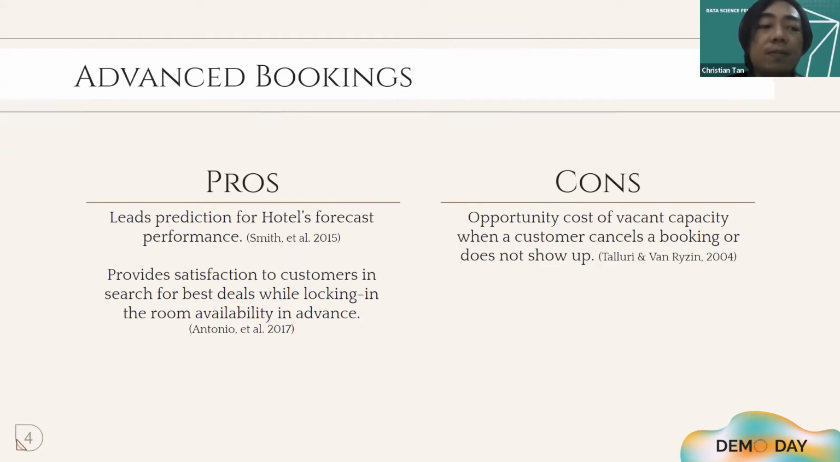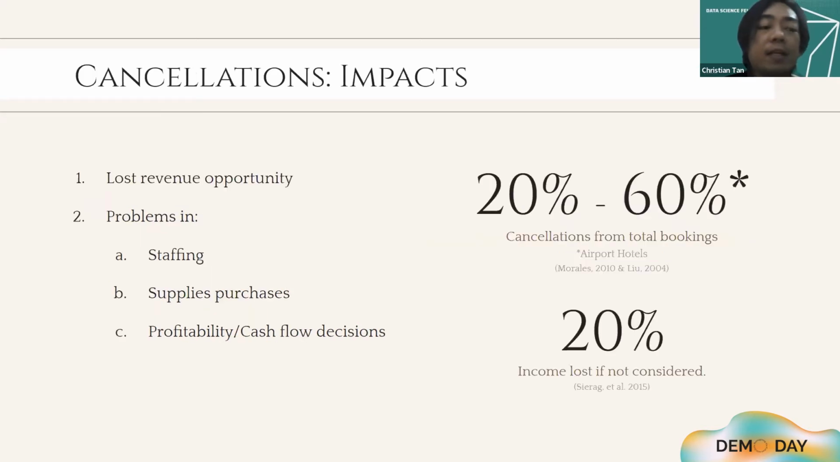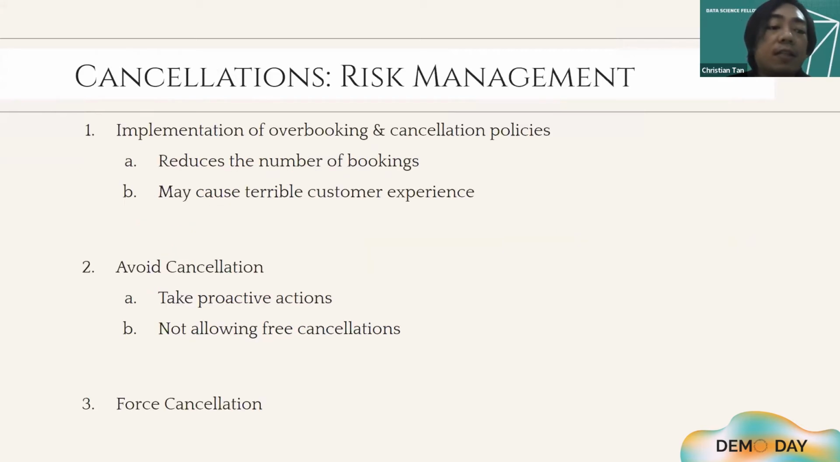However, when the customer cancels the booking or does not show up, it will be an opportunity lost for the hotel. For your information, according to studies, there are 20 to 60% cancellations from total bookings, and if not considered, it will translate to 20% income loss. So in order to amend this, hotels manage risk by implementing overbooking and cancellation policies. But this will reduce the number of bookings and may cause terrible customer experience.